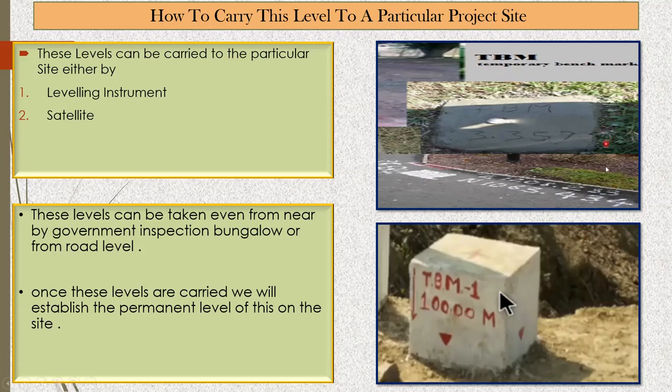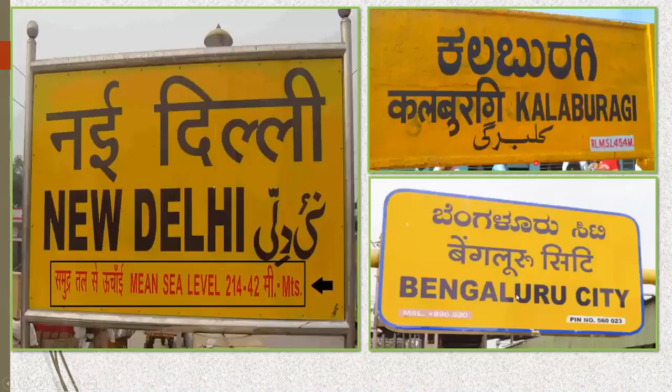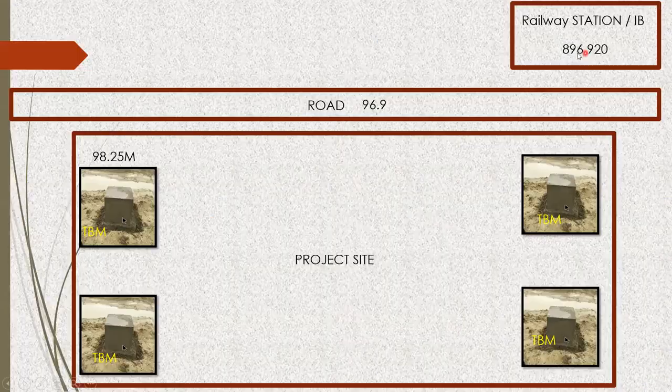It has been carried from somewhere, and on this particular site, they have created a small kind of structure, and over that they have written 100.00 meter, right? Now this is how you carry it. Let us say you have a railway station or an inspection bungalow, and I've taken 896.920. Let us consider I've taken it for Bangalore city, 896.920, and I've written it here. Or if it is not a railway station, you can make use of an inspection bungalow. Even on the inspection bungalow, they are going to write it here.